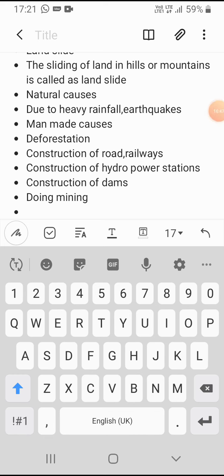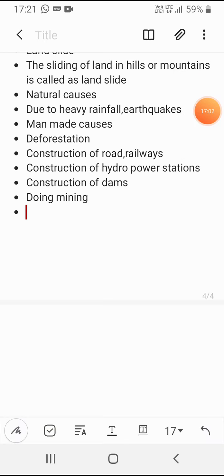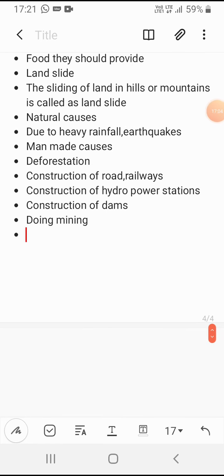So they may ask for 2 to 3 marks in anything, floods, landslide, or anything. They may ask causes and effects, and what are the preventing measures in all the things like floods, cyclones, landslides, and in any next upcoming 2 topics. They may ask anything. So don't forget to remember this chapter.